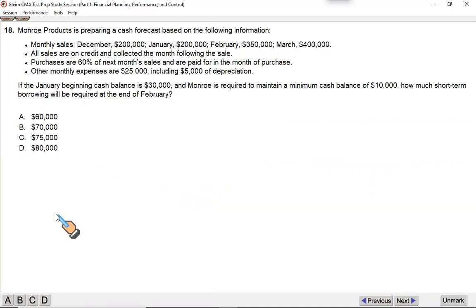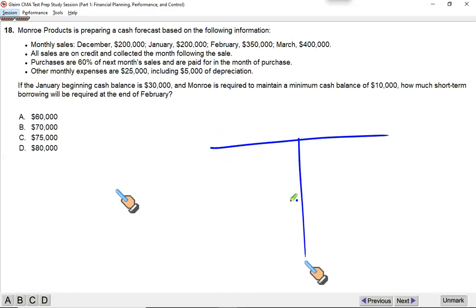Now we have a good question here again that will require you to calculate all the inflows and outflows and find the closing balance. Now, Monroe Product is preparing a cash forecast based on the following information. If the January beginning cash balance is 30 and Monroe is required to maintain a minimum cash balance of 10,000, how much short-term borrowing will be required at the end of Feb? That means we will prepare a combined account of Jan and Feb. Jan and Feb combined. Okay, it says the opening cash balance is 30, brought down balance is 30.